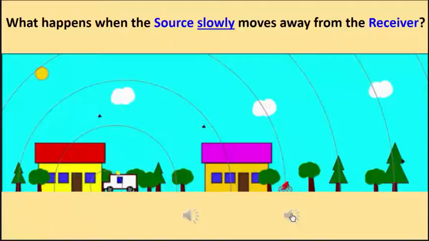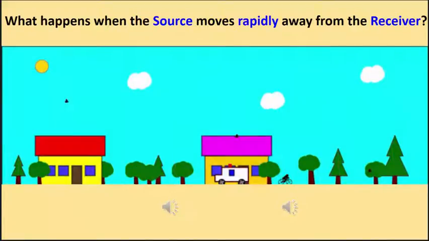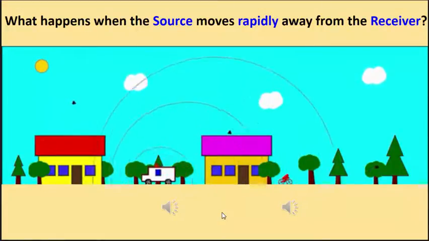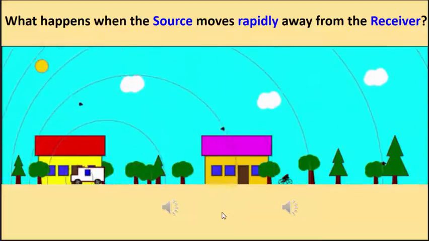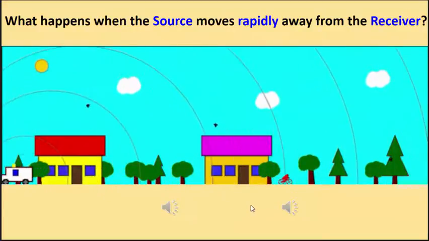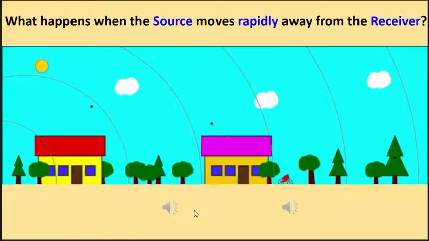lower pitch. Okay. Now, of course, if the ambulance is moving faster, like here, the separation between the fronts is even more, telling us that the cyclist is going to measure an even lower frequency. And if this is again the sound of the source, this is the sound heard by the cyclist. Much lower pitch. Okay.